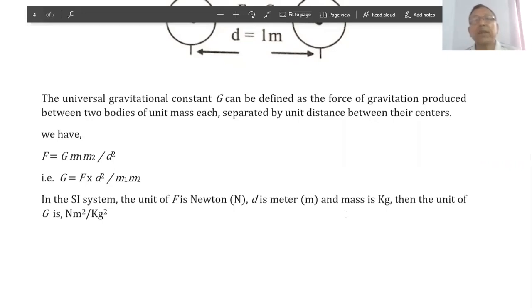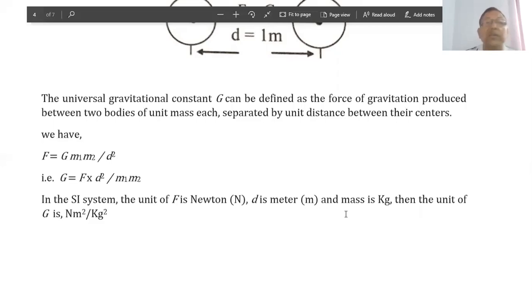It does not affect the other forces. However, it is included in between the two attracting heavenly bodies, and thus we can calculate this universal gravitational constant by using the formula G equal to F d square by m1 m2.